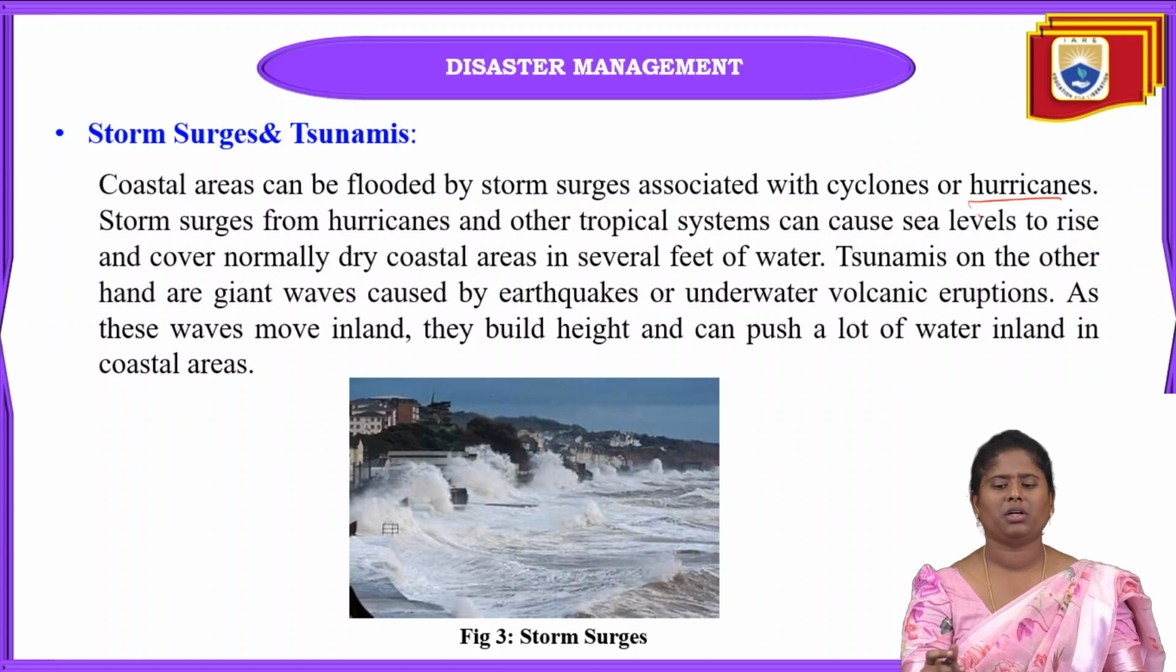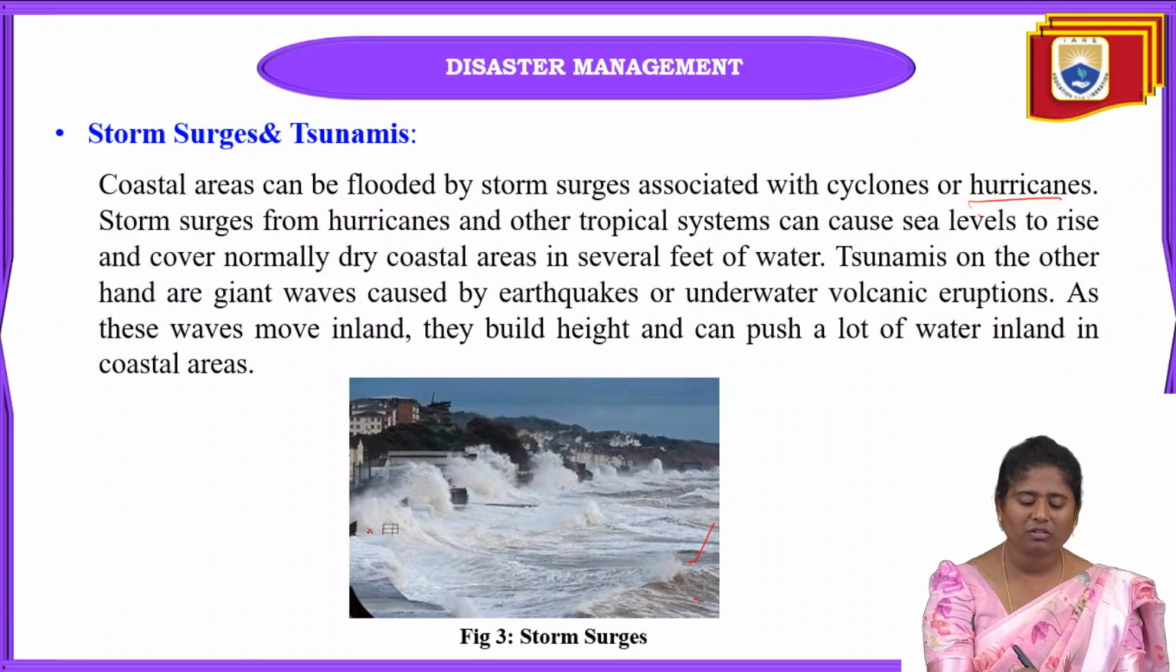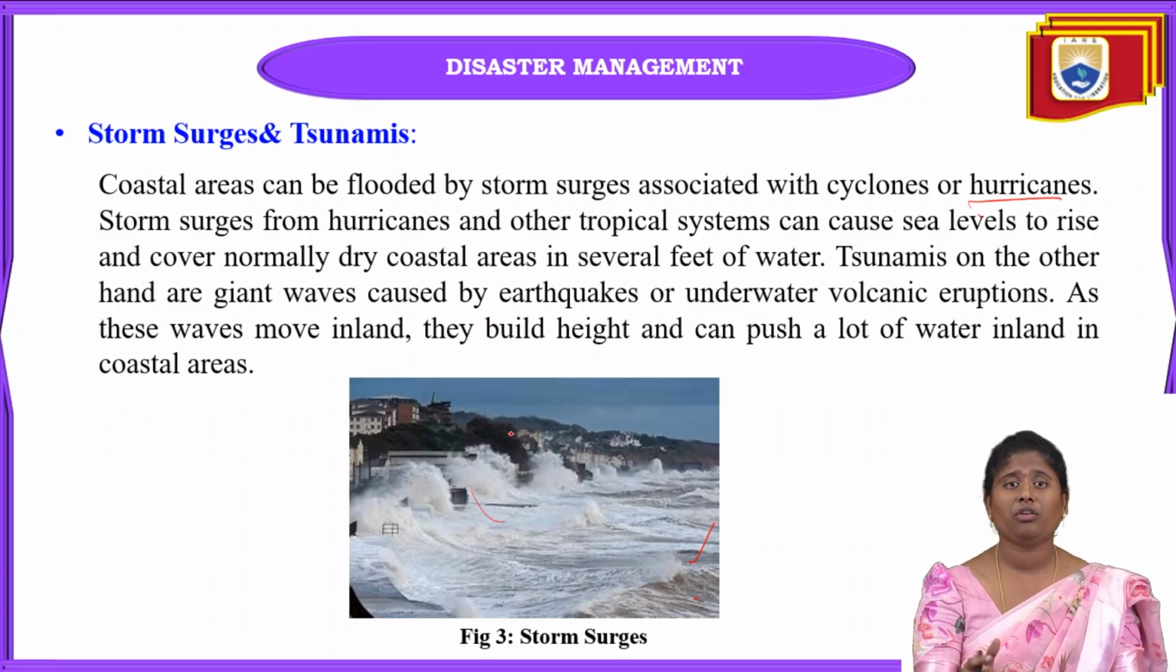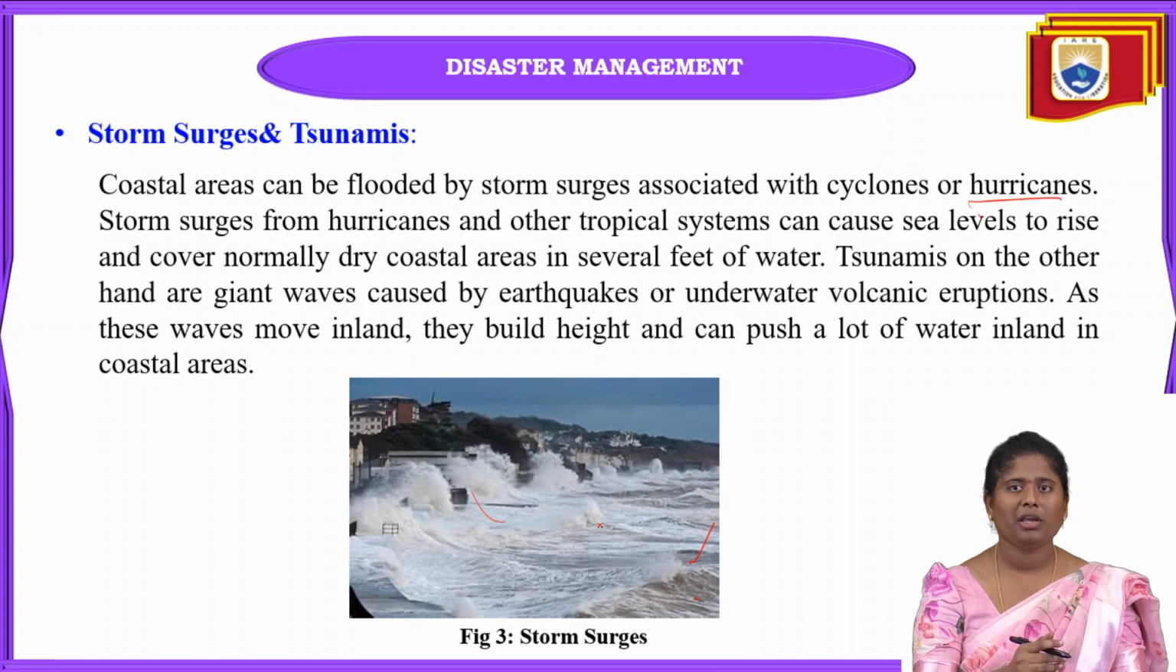Of course you can see this picture, normal water level will be like this, but when hurricanes or tsunamis happen, it will come like giant waves. This is the picture of storm surges here, not tsunamis. Tsunamis occur with very giant waves, caused by earthquakes or volcanic eruptions. Due to this also, flooding can occur.